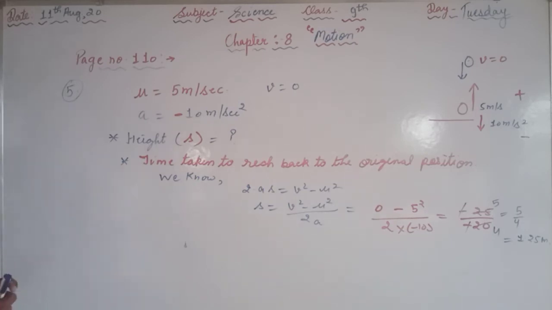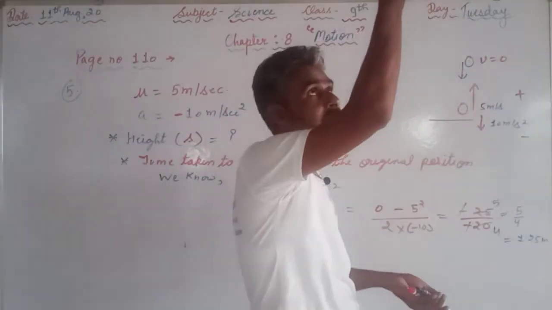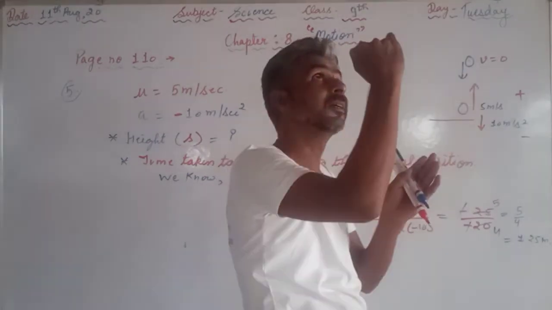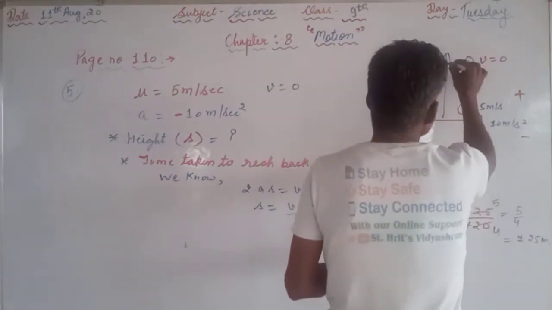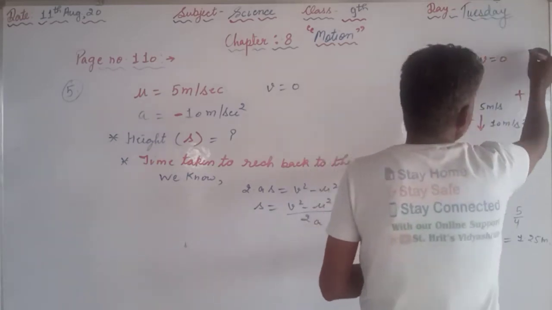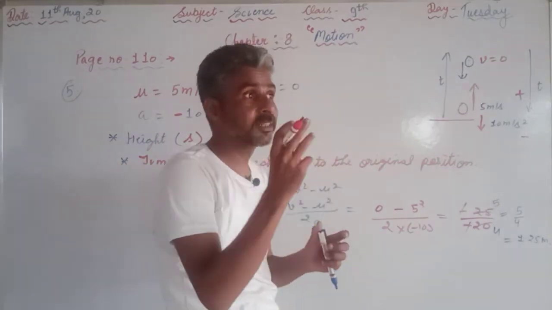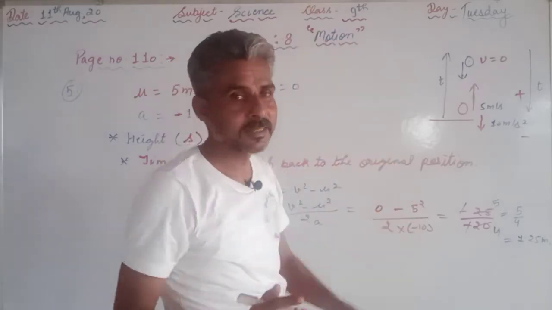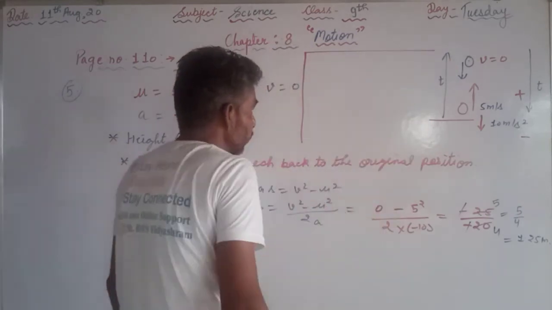At the same time, now we are supposed to find the time taken to reach back. Means in a vertical flight, when we are throwing one stone upside, it will take the same time to reach the highest point, and again it will take the same time to come back to the original position. So t time going upside, and t time coming back. If we are supposed to find the time to reach the maximum height, we will calculate t. If we are supposed to find the total time of the flight, then t plus t, that is 2t.